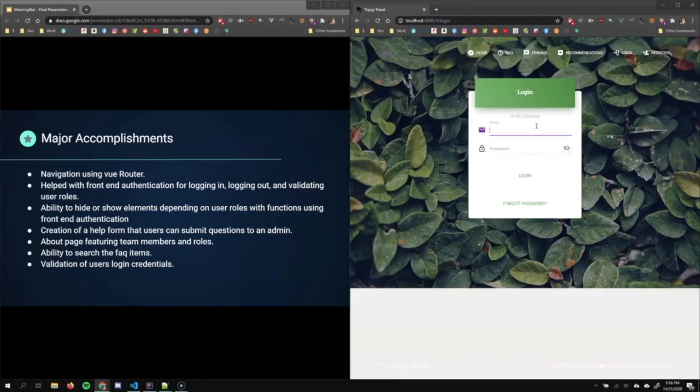So if we put in an incorrect username or password, we get a validation saying we have entered an incorrect email or password. Those were my major accomplishments for Trippy Travel over the course of the sprint. All 4 sprints.